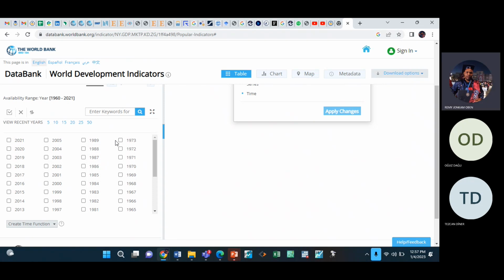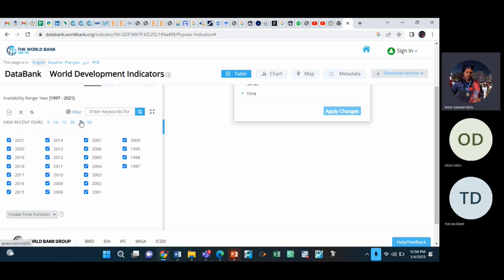It's 31 years, right? What you can do is, you see here, view recent years. So you can just say last 25. But I don't think it will work that way. No, don't do it that way, because it will include just the last 25 years.